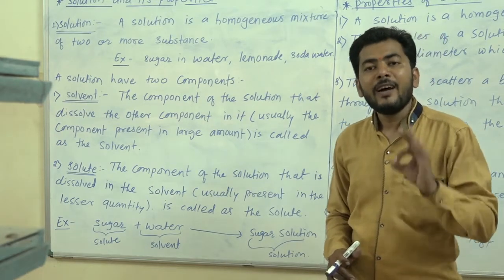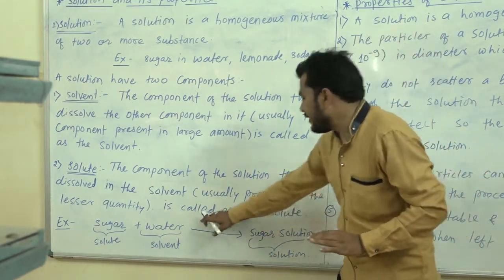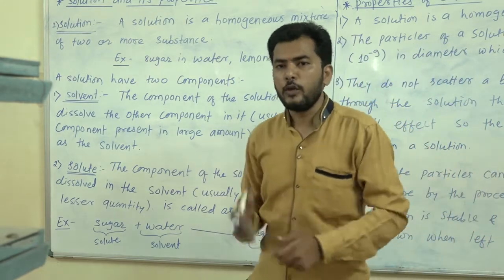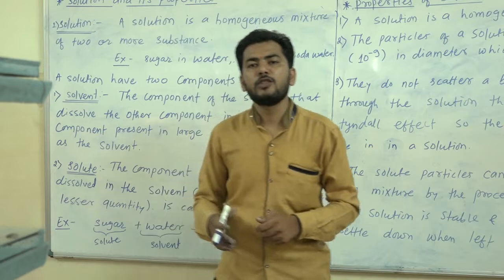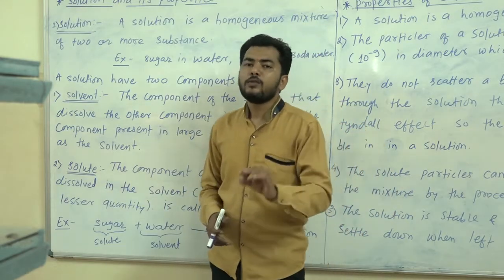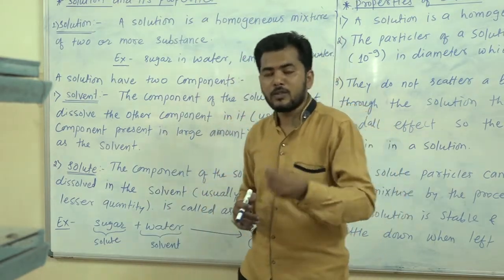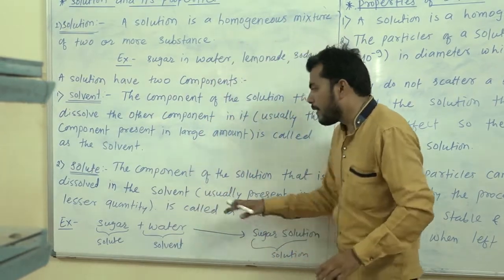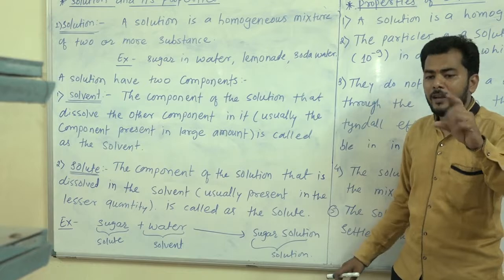It is present in less amount and is called the solute. The component which is dissolved in the solvent is known as solute, and it is present in less amount.